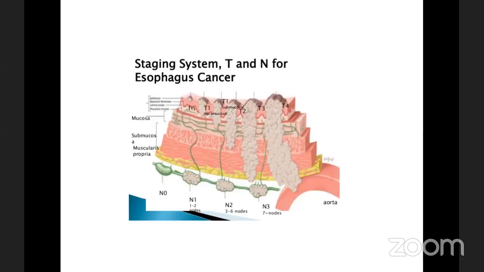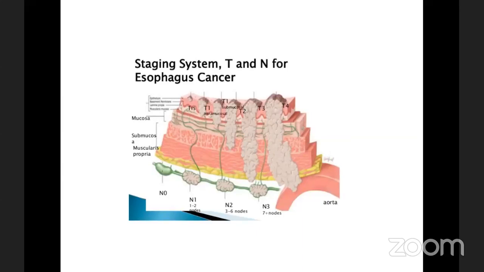And here we see that whenever there is a mucosal and submucosal involvement, almost 50 to 60% of the lymphatic chains open up, and there can be lymph node involvement. So here, just like any other visceral staging, the esophagus has the similar Tis, that is called in situ cancer.